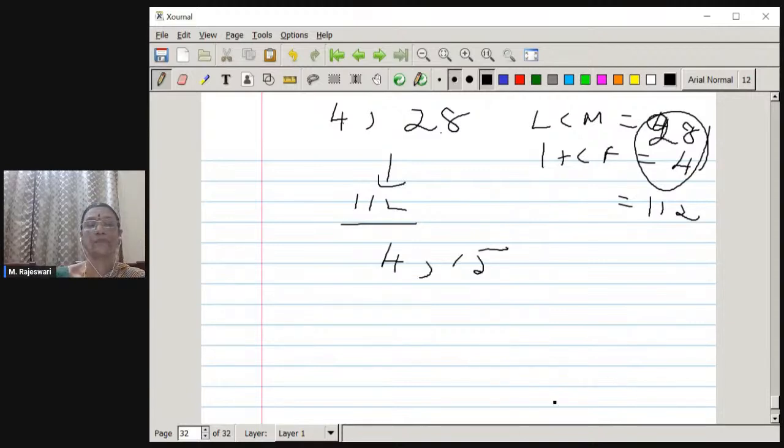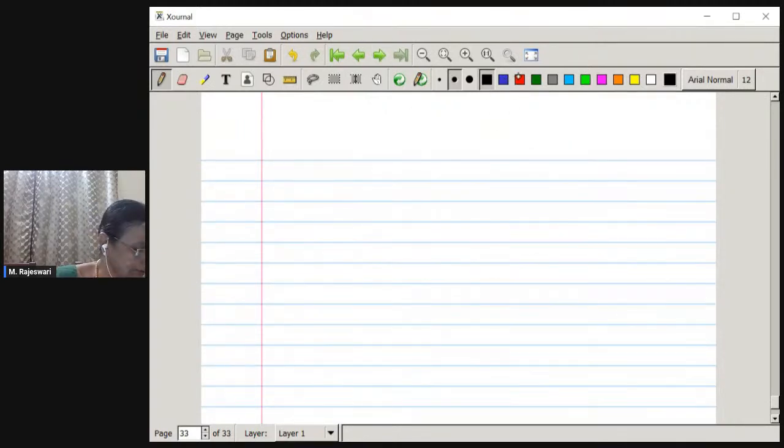So if you take the numbers 4 and 15, again the LCM is going to be 60, and the HCF is 1. Therefore, 60 into 1 is equal to 15 into 4, that is 60. So this is a proven fact. And this particular fact is true only for two numbers, not for three numbers.